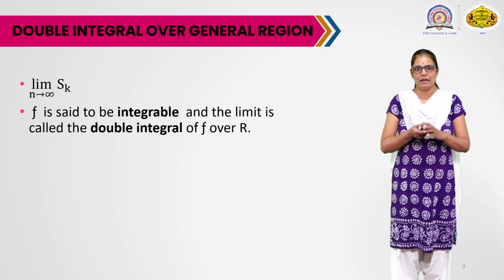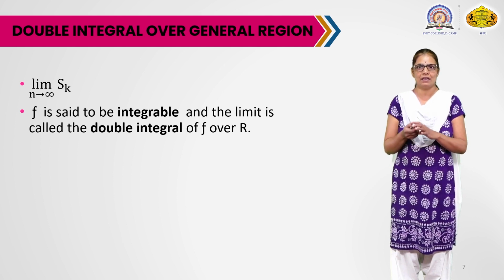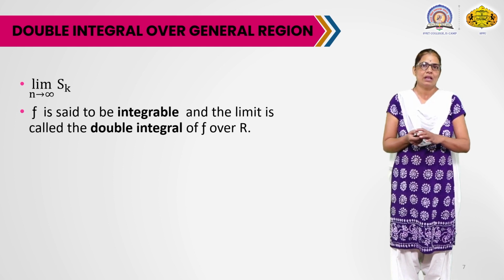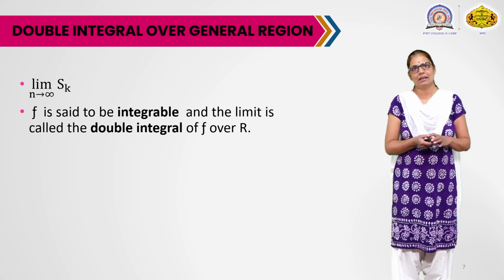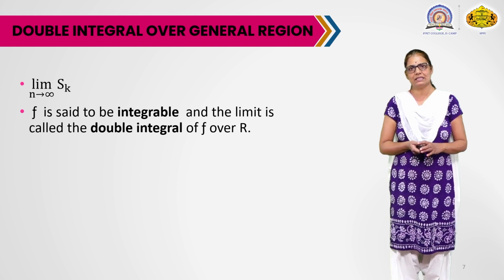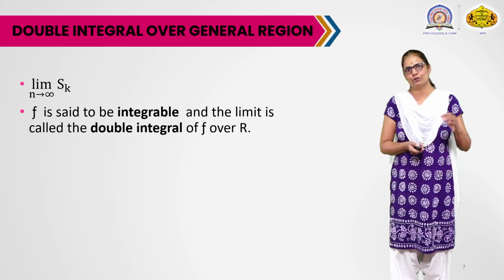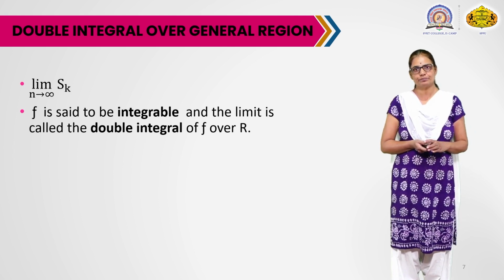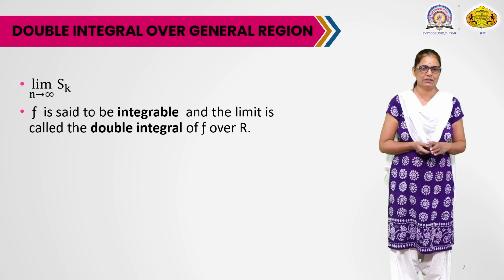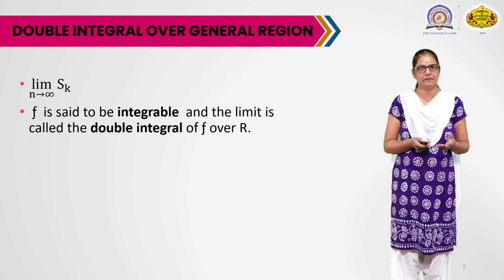So remember, if the limit of the summation of f of xk, yk into delta Ak, as k is from 1 to n, where we consider the limit as n tends to infinity, exists, then the function is said to be integrable, and the value of the limit is called the double integral of the given function over the given region.